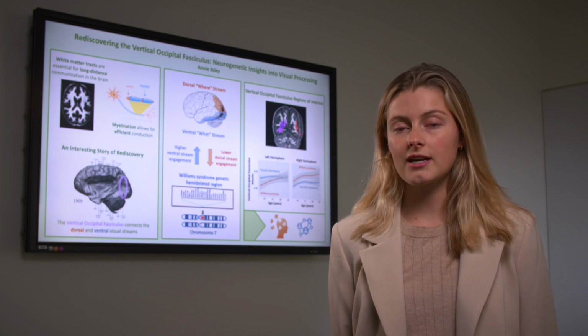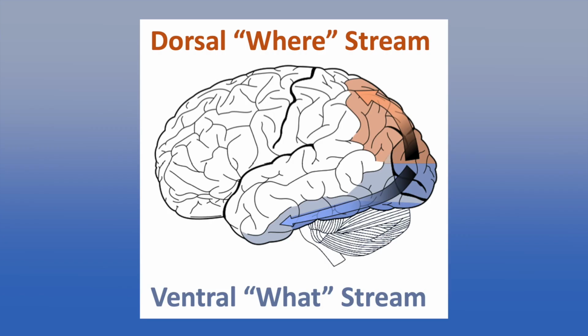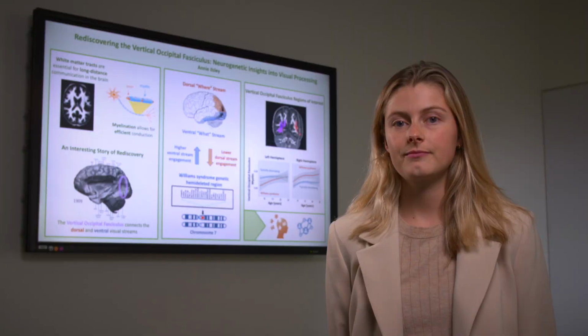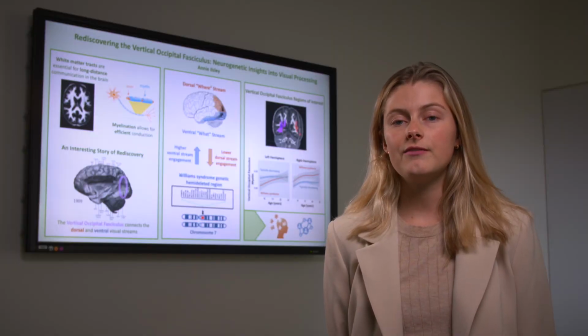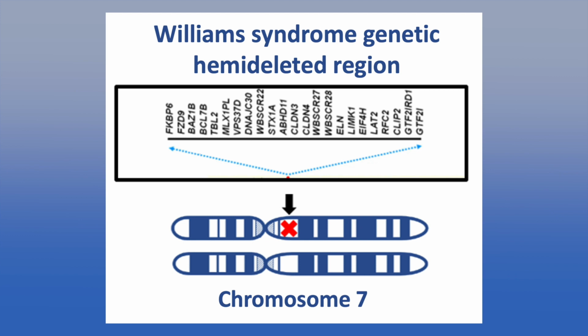It was recently rediscovered and is of great interest, as it is the primary tract connecting the two main visual processing pathways: the dorsal stream, which processes spatial information, and the ventral stream, which processes object information, including faces. I'm involved in a study of a rare genetic disorder called Williams syndrome, in which the concepts of dorsal and ventral stream are particularly important.